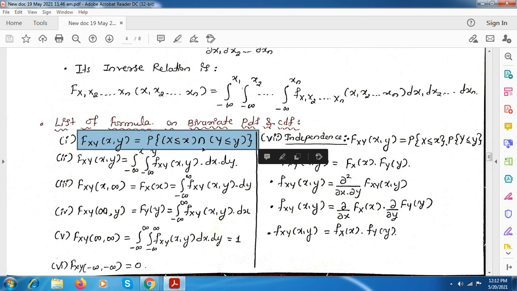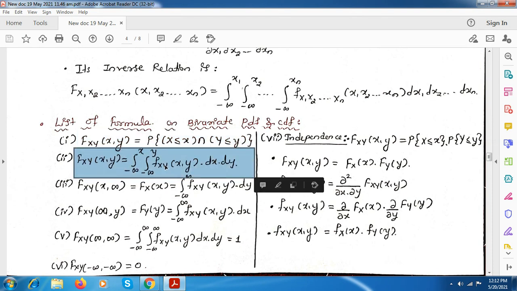They are not independent, so we take the intersection, that is common between these two random variables. In terms of the PDF, we can write it as F_XY equals the integration from minus infinity to x, integration from minus infinity to y, of the joint PDF with respect to xy, dx dy.